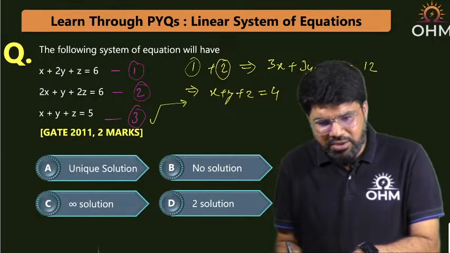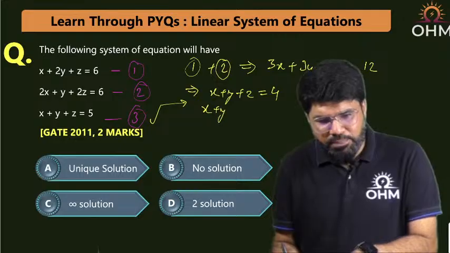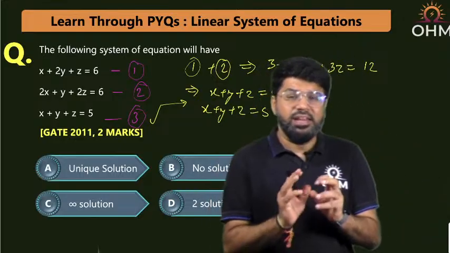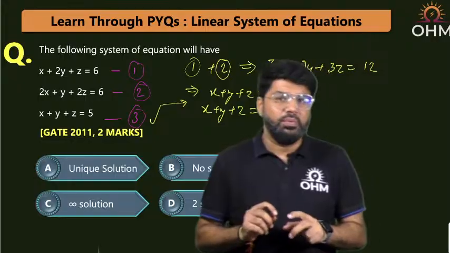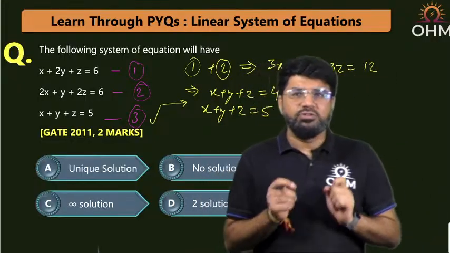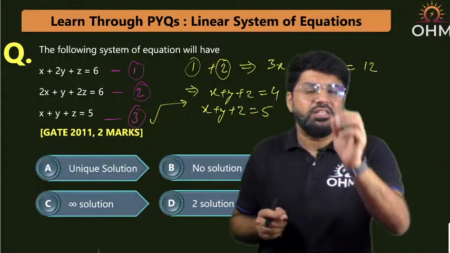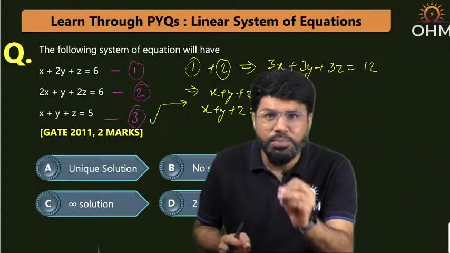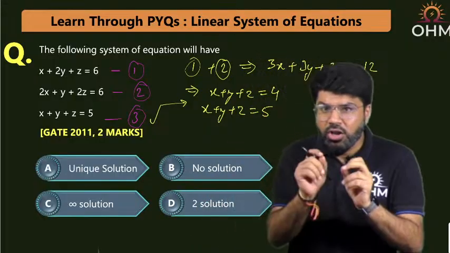So equation number 3 says that x plus y plus z is equal to 5. Now there are three numbers. What is the meaning of solving this system of equations? Finding the three variables x, y, z, so that when you find the values of x, y, z, all the three equations are satisfied simultaneously.